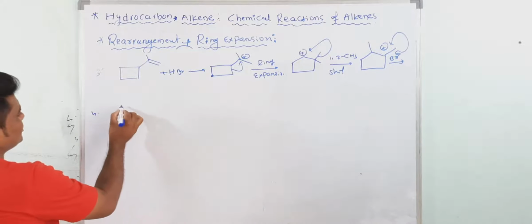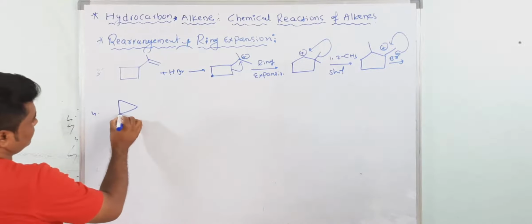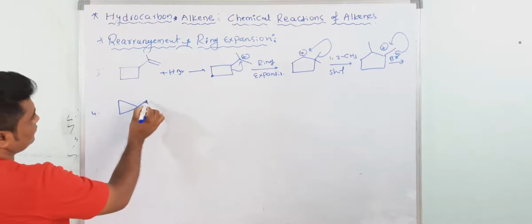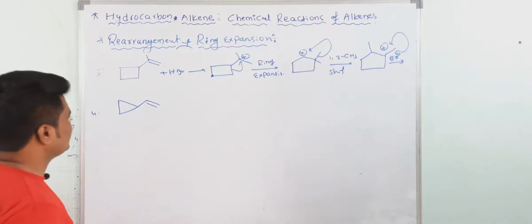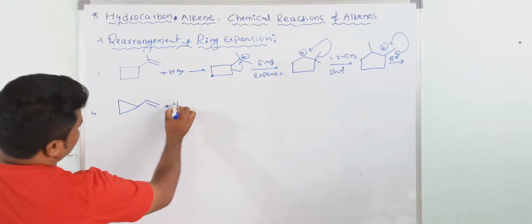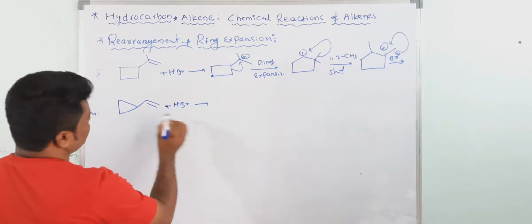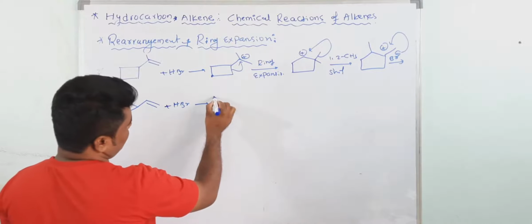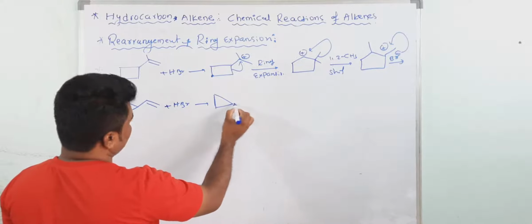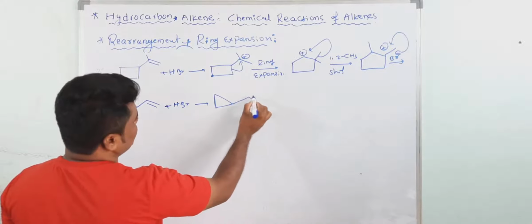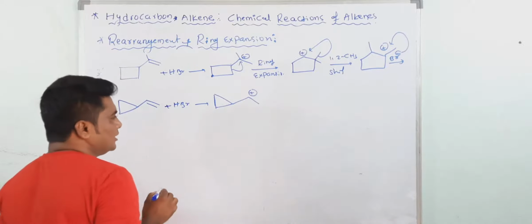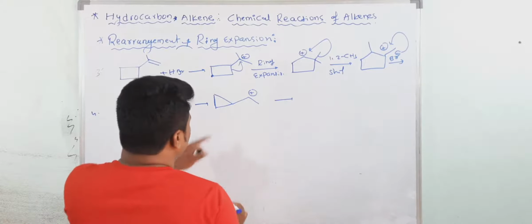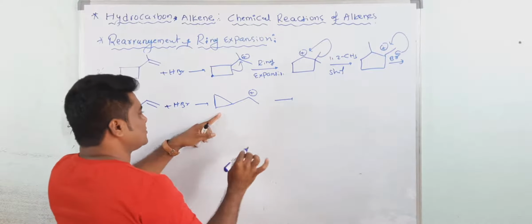Then fourth, see this is one compound. This one. So if you add the HBr, first what happened here? Positive charge will form. Then what happened? Ring expansion. A 3-membered ring undergoes ring expansion.